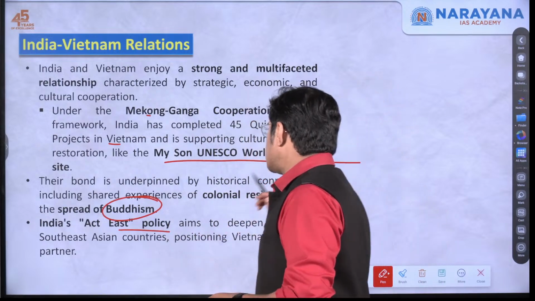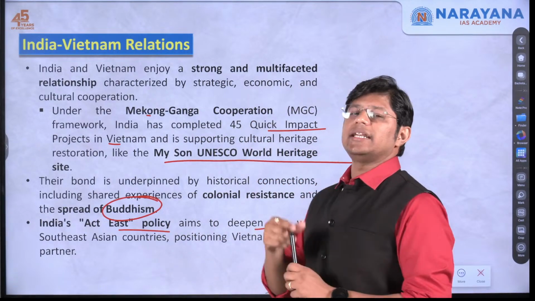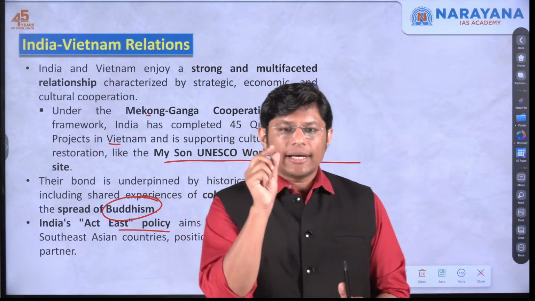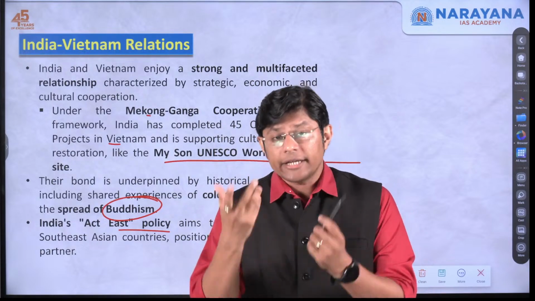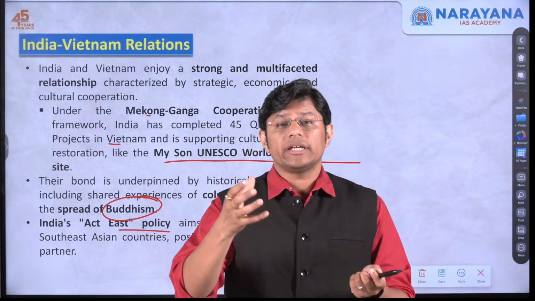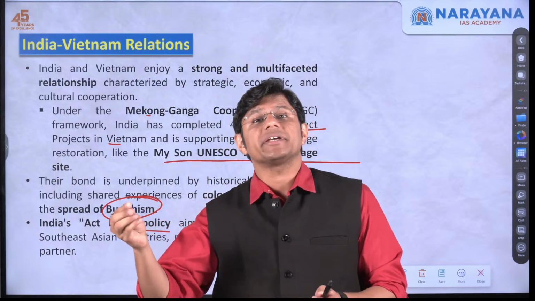India's Act East policy aims to deepen ties. Now, what is India's Act East policy? Under India's Act East policy, we intend to enter into partnership with the eastern countries or the southeastern countries.